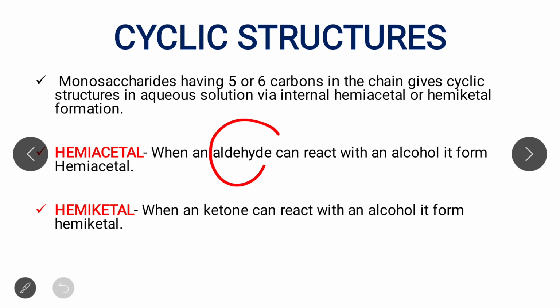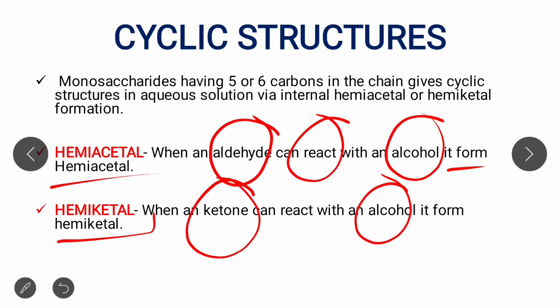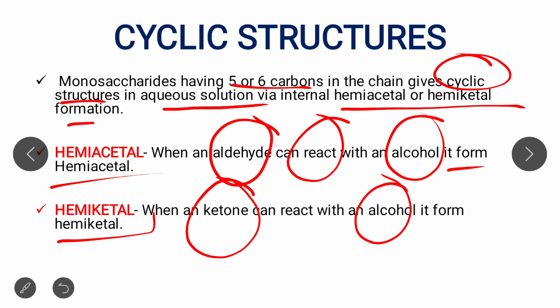When an aldehyde group reacts with an alcohol, it forms a hemiacetal. Similarly, when a ketone reacts with an alcohol, it forms a hemiketal. So a monosaccharide having 5 or 6 carbons in the chain gives a cyclic structure in aqueous solution via internal hemiacetal or hemiketal formation.